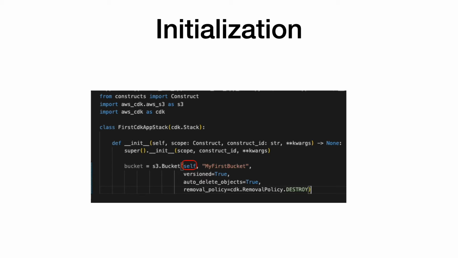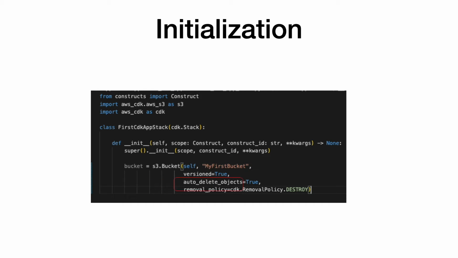The scope could be either a stack or any other construct. The second parameter represents an identifier, which serves as a namespace for everything that's defined within the scope. It's also used to generate unique resource identifiers, for instance, the bucket name or the Lambda function name. The value of this parameter must be unique within a scope.